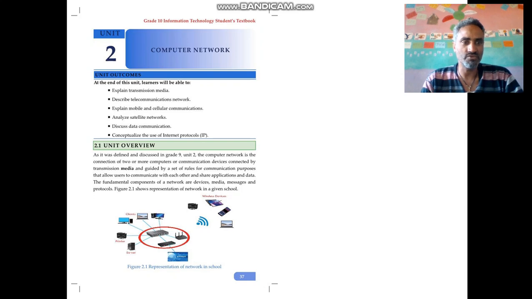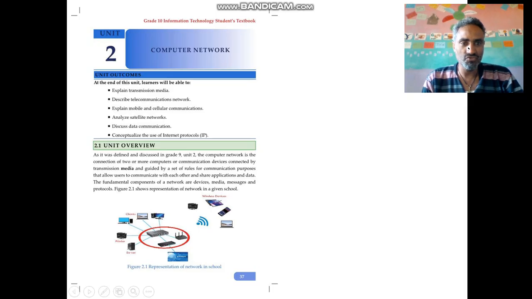The unit overview. As it was defined and discussed in grade 9 unit 2, in the same chapter in the previous grade, computer network is the connection of two or more computers or communication devices connected by transmission media and guided by a set of rules for communication purposes that allow users to communicate with each other and share applications and data.